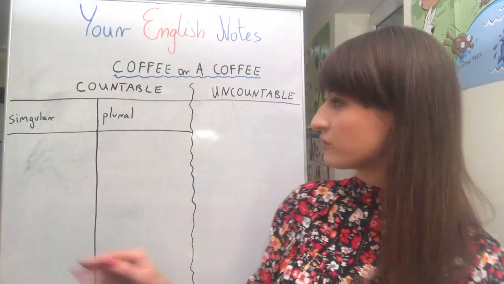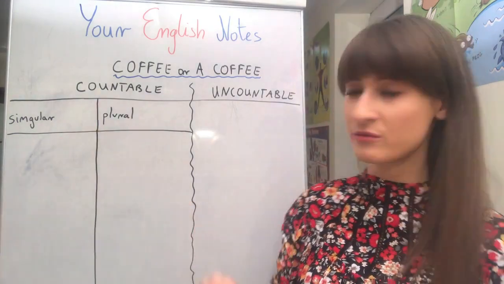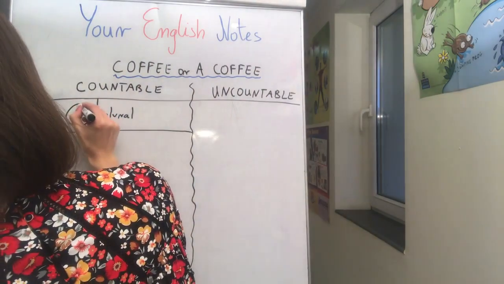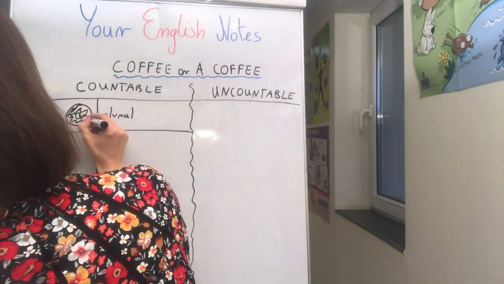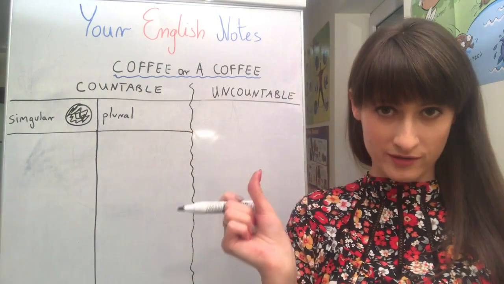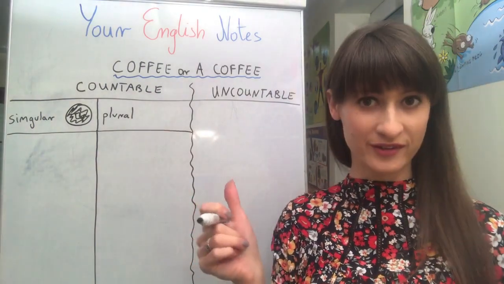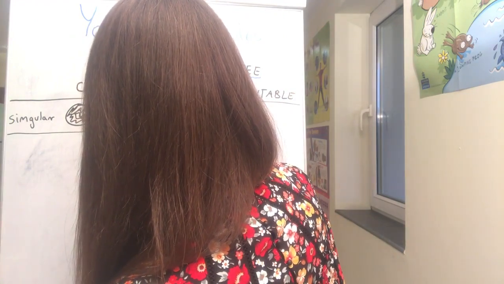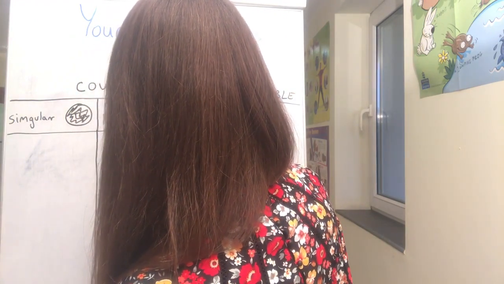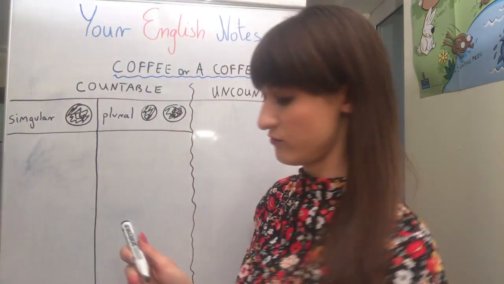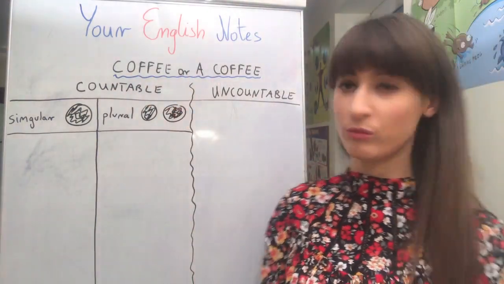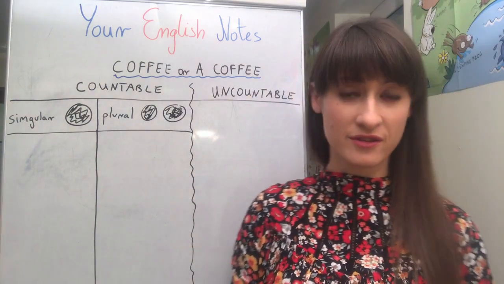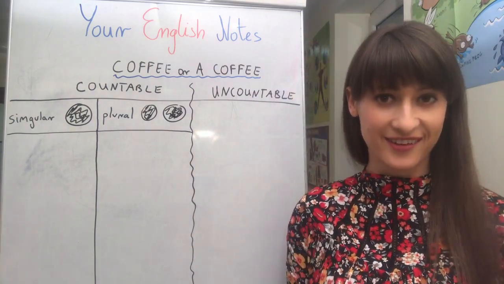We can divide countable nouns into singular form and plural form. In singular, the example will be a ball, okay? So it means only one. Yes, this is singular, it's only one, a ball. And plural, it's more than one. So here we can have 3, 4, but we've got 2 balls, okay? And uncountable nouns are the nouns which we cannot count, okay?